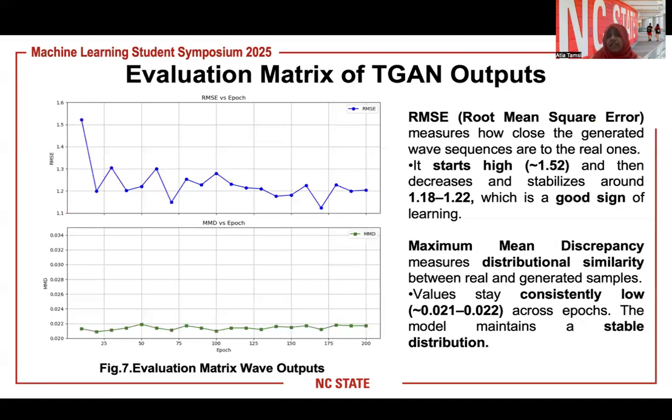RMSE is decreasing sharply and stabilized at 1.18, which is a good sign of learning. And MMD is also doing great. It stabilized at 0.0022, which indicates a stable distribution.